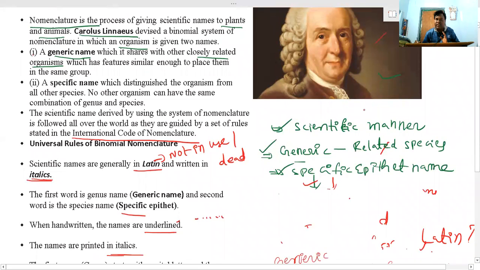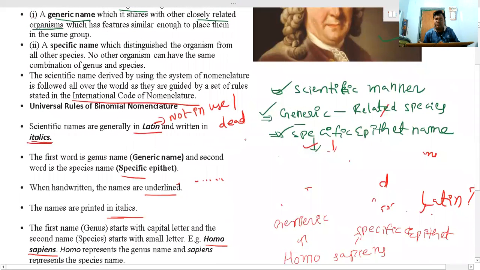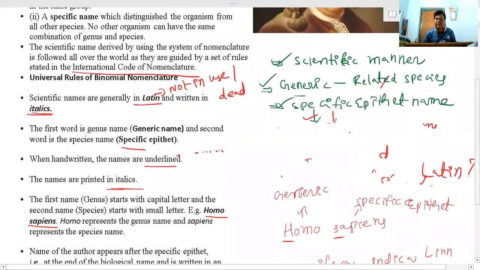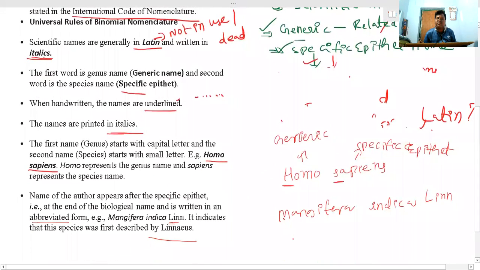And also certain rules are framed in the International Code of Nomenclature. First rule is these names are taken from Latin and written in italics. Next, the generic name should start with a capital letter and the specific epithet name should start with a small letter. And one more question we discussed: why have we taken from Latin? Because this language is not in use and it is a dead language. And if it is handwritten, the names must be underlined. So whenever any scientist proposed any name, that name should be abbreviated after completion of the specific epithet.